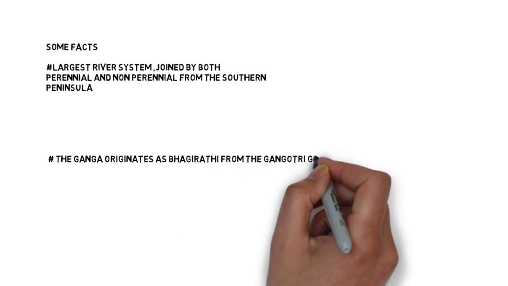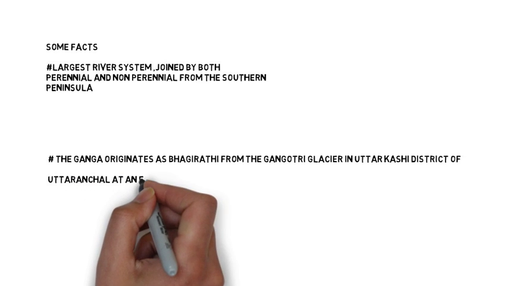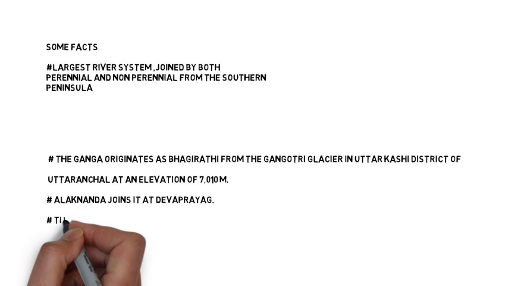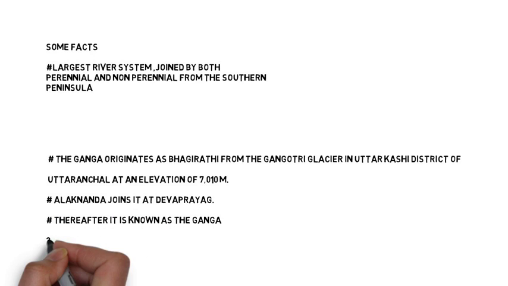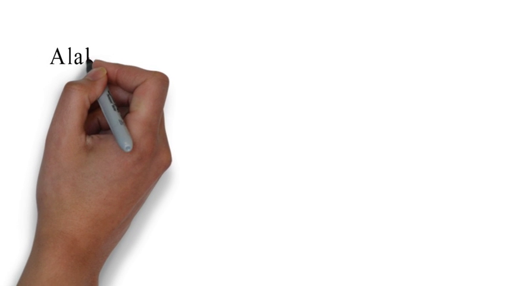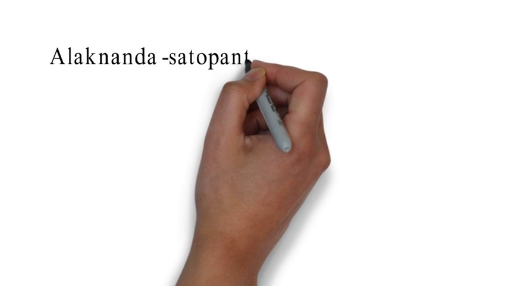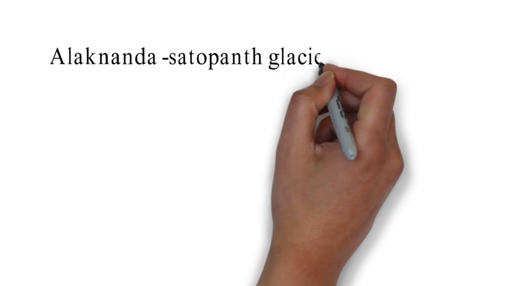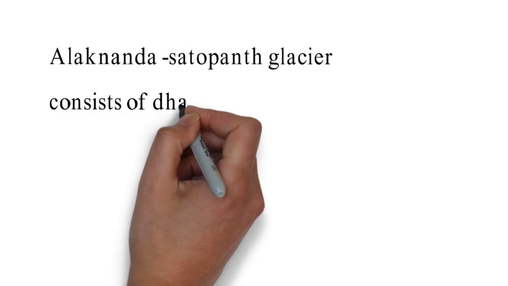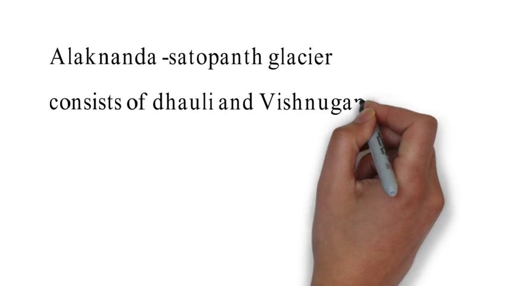The Ganga originates in the Gangotri Glacier near Gomukh in the Uttarkashi district of Uttarakhand. There it is known as Bhagirathi. It is joined by Alaknanda at Devprayag, and after Devprayag, Alaknanda and Bhagirathi together are known as the Ganga. The Alaknanda has its source in the Satopanth Glacier above Badrinath, and the Alaknanda consists of the Dhauli and the Vishnu Ganga, which meet at Joshimath or Vishnu Prayag.